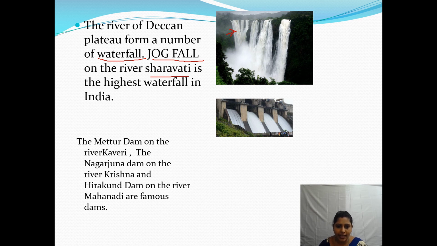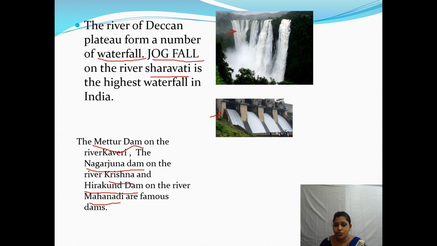Here is the Mettur Dam. You can see this one. This is the Mettur Dam on the river Kaveri.